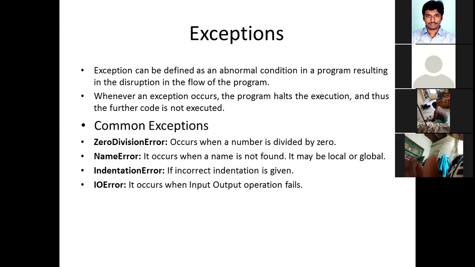That means I am trying to open a file called abc.txt in read mode. Suppose this file is not there. In that case, you will get such an error, an IO error, because you are trying to open a file which does not exist.